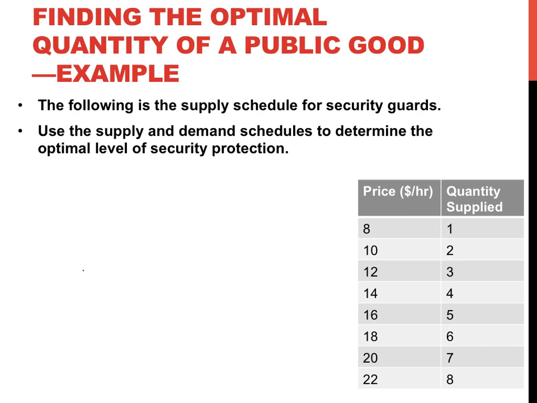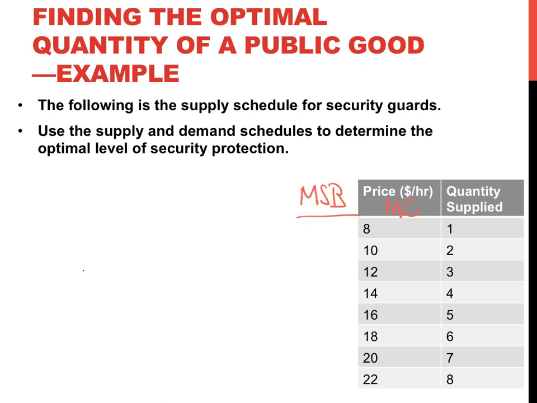The first thing to remember here is that the price that induces a security guard to want to provide an additional hour of security is their marginal cost of providing that additional hour of security. So the price here is also equivalent to the marginal cost of the additional hour of security protection. And remember, to find the optimal level of security protection, we want to find where marginal cost is equal to the marginal social benefit. So we can also add an additional column for the marginal social benefit.